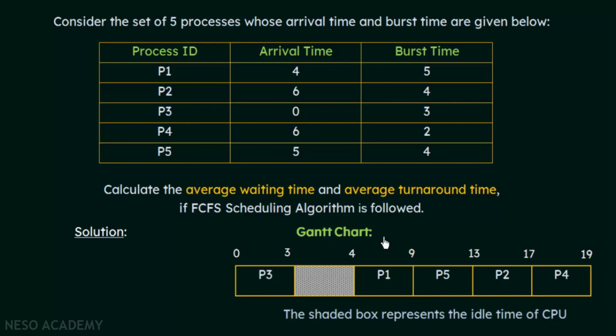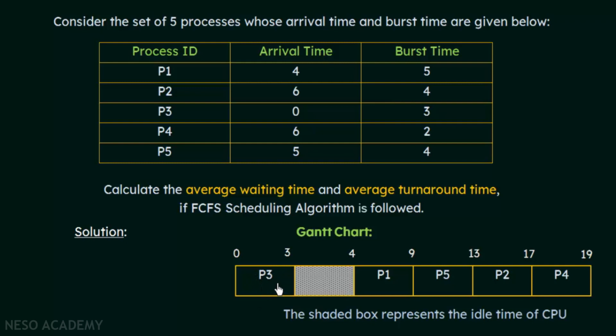Basically, what a Gantt chart does is show when a particular process got the CPU for its execution and when it completed its execution. If we analyze this table, we see that process P3 arrived at time 0, so it was the first process to arrive. We are following FCFS scheduling, which is first come, first serve, so the process that comes first must be served first. P3 gets the CPU and does its execution.